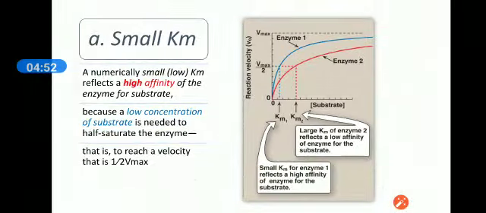Okay, what is the importance of this Km? This Km is very important regarding the kinetics of the enzyme.